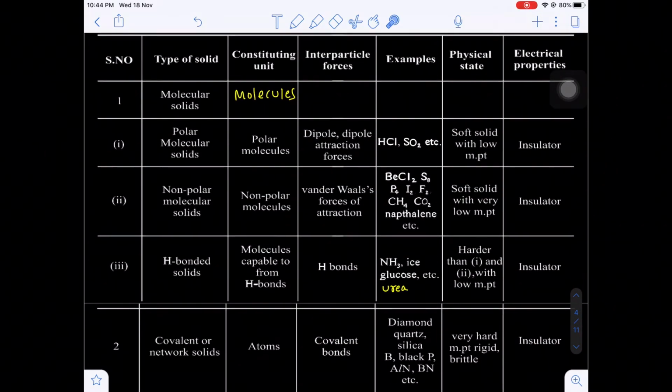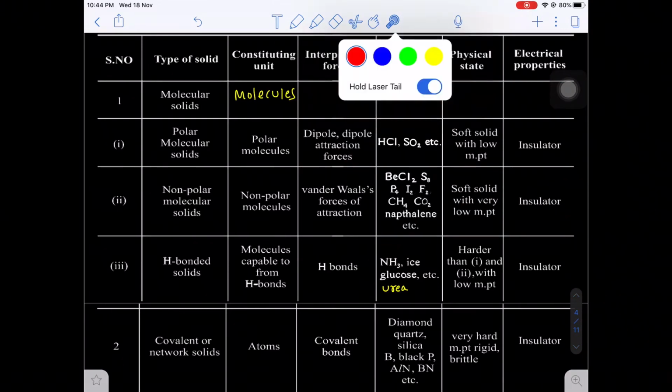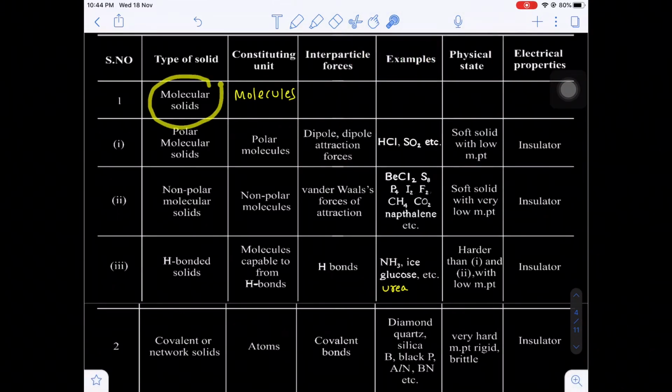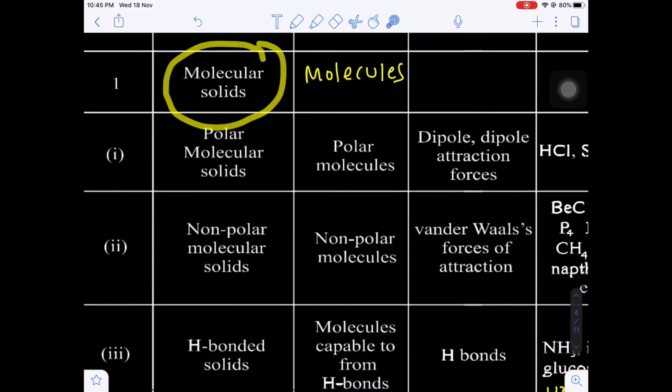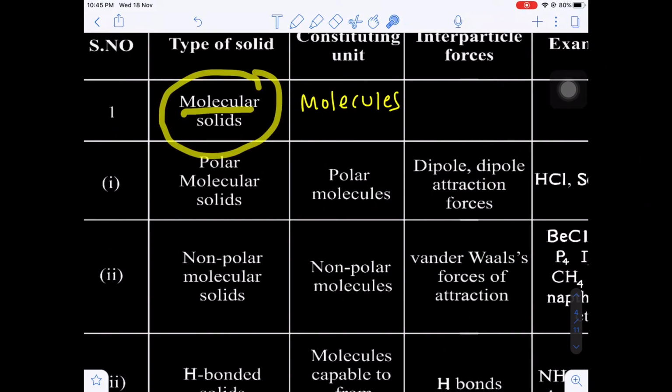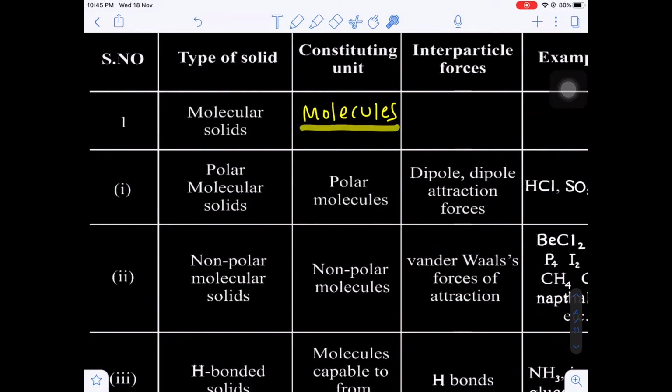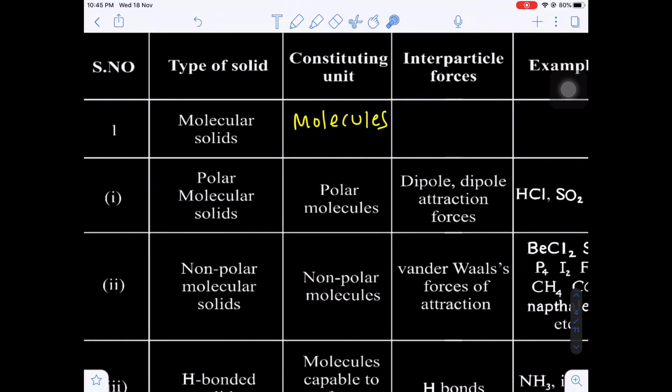The first one will be the type of solid, and next one will be the constituent particles, and what are the forces of attraction, are there any examples, what will be the physical state, and what are the electrical properties like conductivity. Okay, the first category which we are covering here is called molecular solids. The name itself indicates that the constituent particle, the building block of the crystal, will be the molecule. That's why it is called molecular crystal.